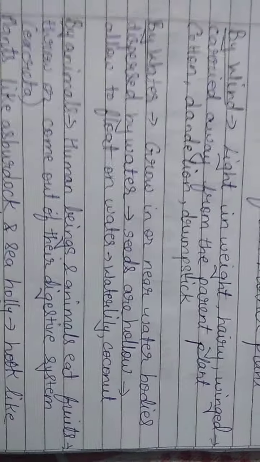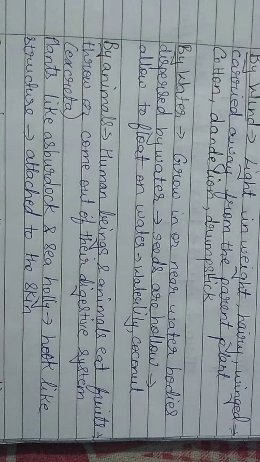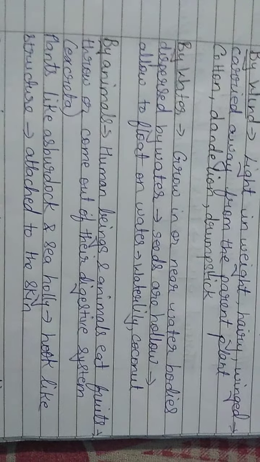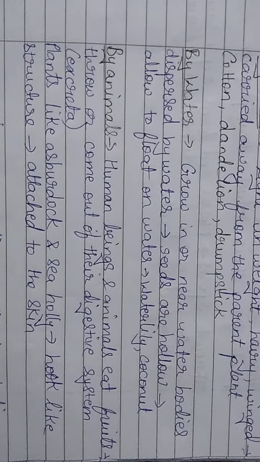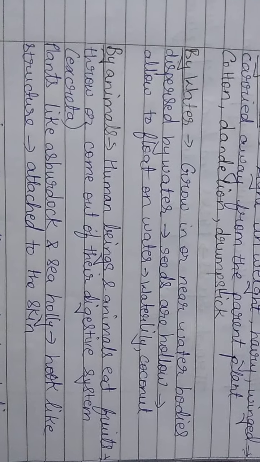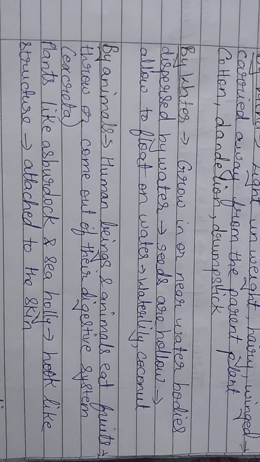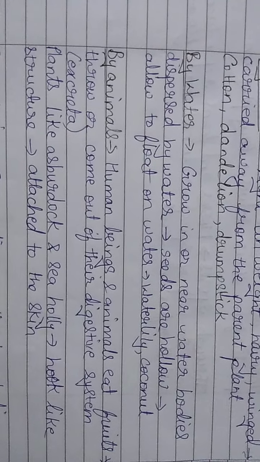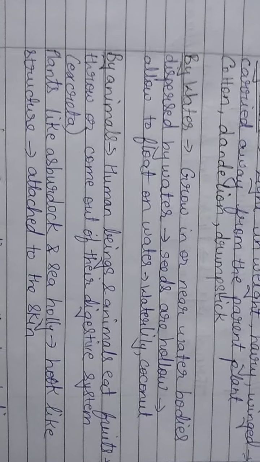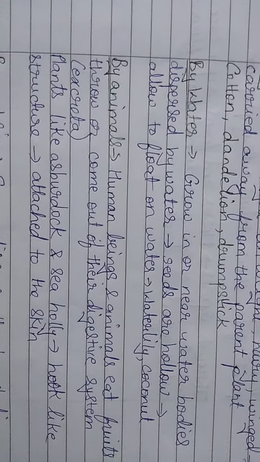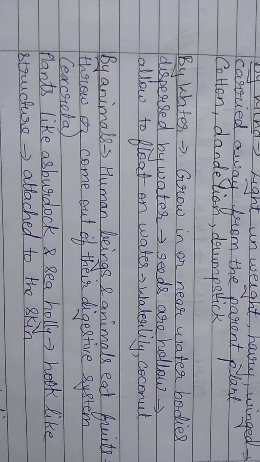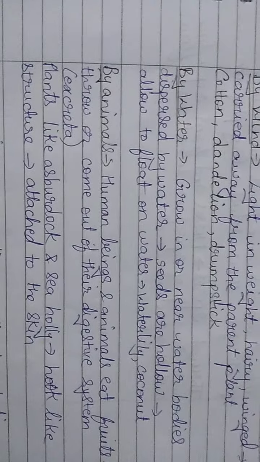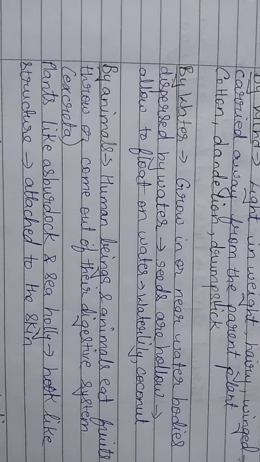The next, by animals. By animals also seeds get dispersed. Now we all know human beings and animals eat fruits, right? So when we eat fruits, what do we do? We throw the seeds. So these seeds are taken away, or are dispersed. Also seeds come out of their digestive system through excreta. Human beings and animals excrete, and through excretion seeds come out of their digestive system.